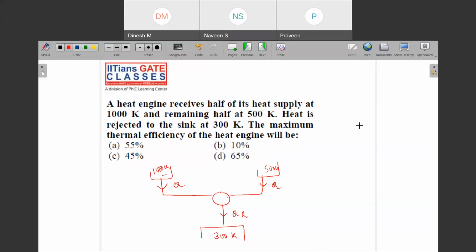So I am using the Clausius inequality, that is the cyclic integral of dQ upon T is equal to 0. What does it mean? It means that the heat is coming from here and from here, and this is going outside. Why am I taking this one as plus? Because this is coming to this point and this is going from this point.